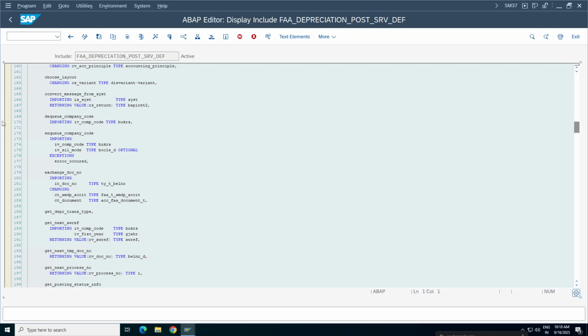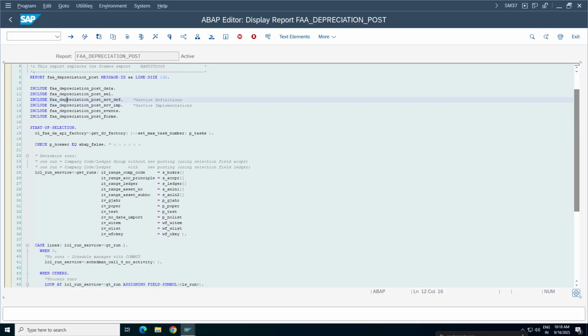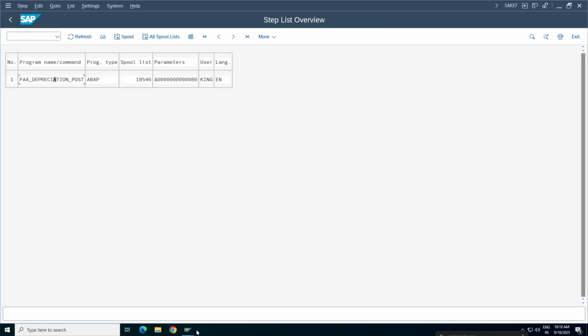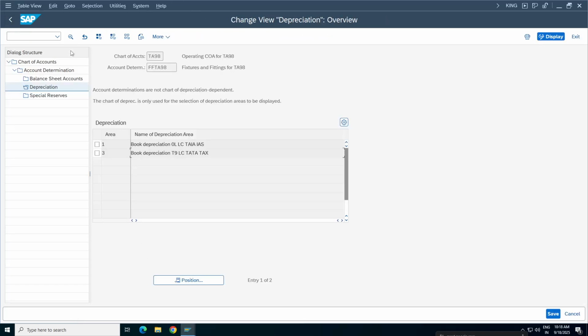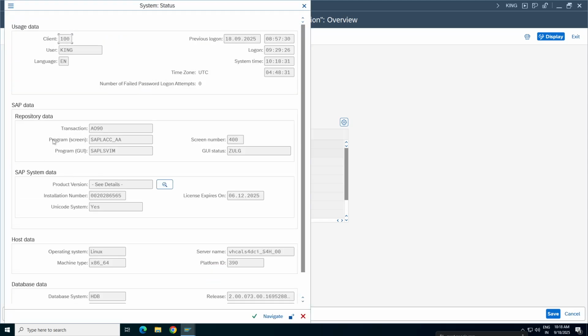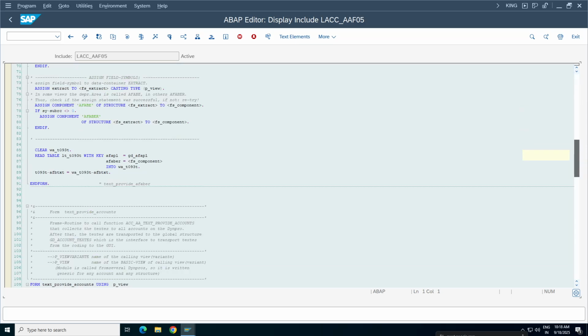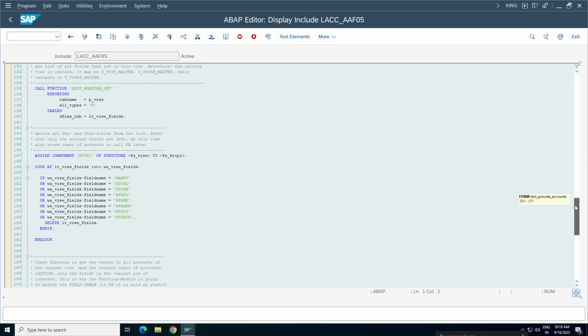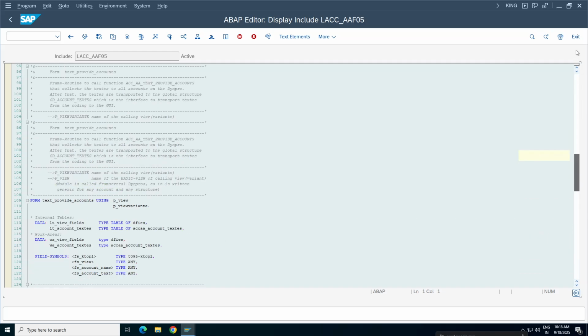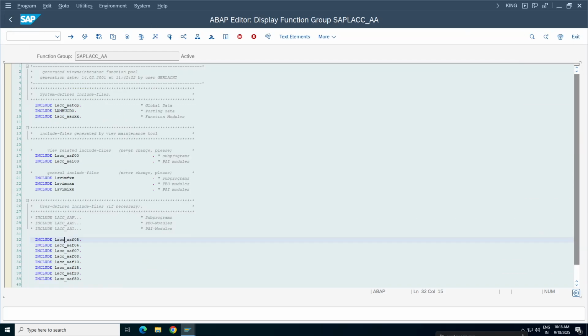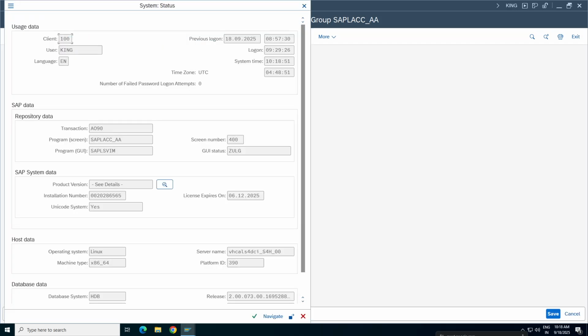Each and every transaction has one program in the background. Take any transaction, for example this one. In the background, there will be program status. See, the program is there. Double click here. Under each include, there will be a sub program. Double click here, it will take you to the program. See how much code they are writing here. Each and every screen will have some coding.